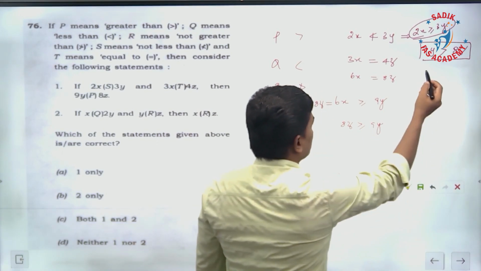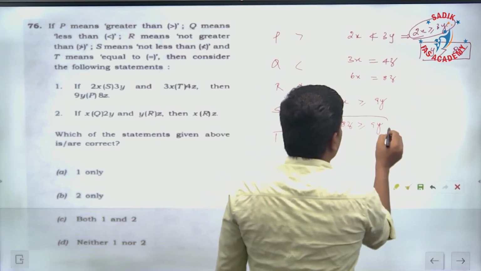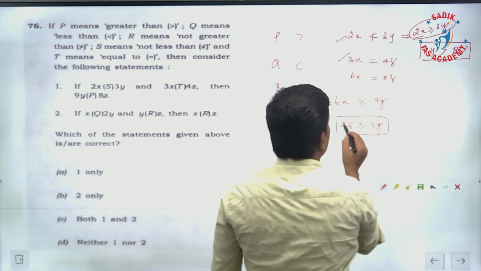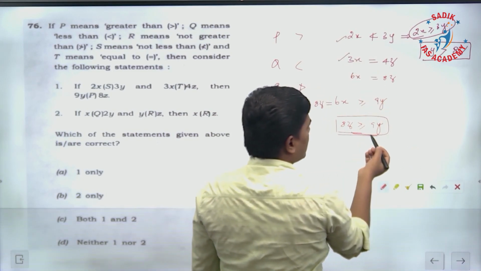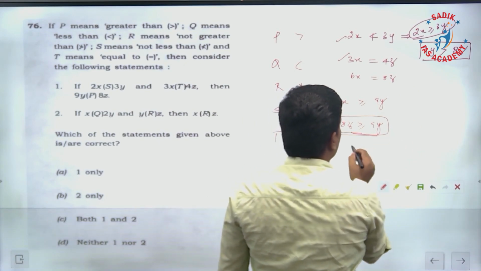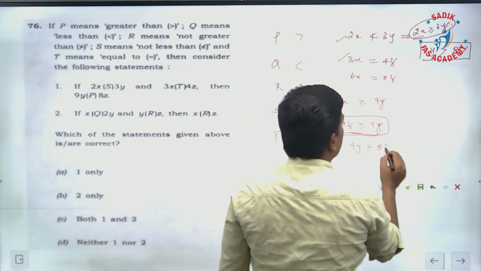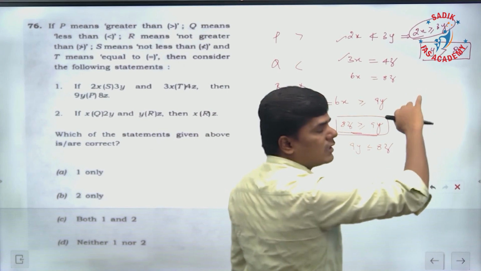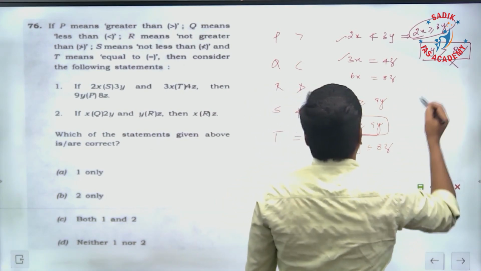If these two statements are true, this is the possibility we have: 8z is greater than or equal to 9y, or reverse, if you write it, 9y less than or equal to 8z. But they have given greater than. Therefore, this result will not follow.